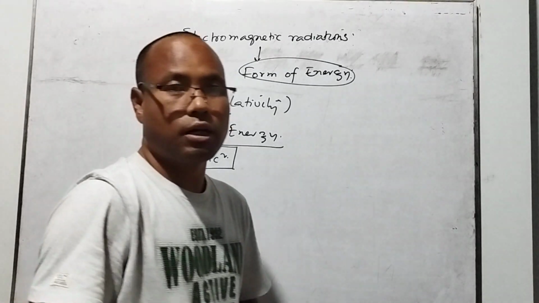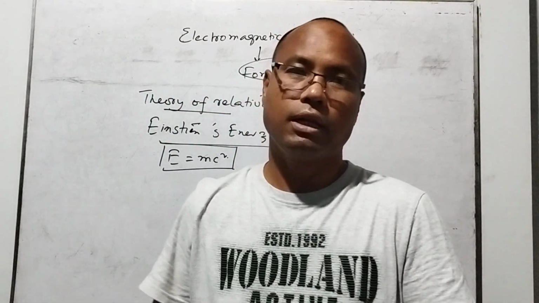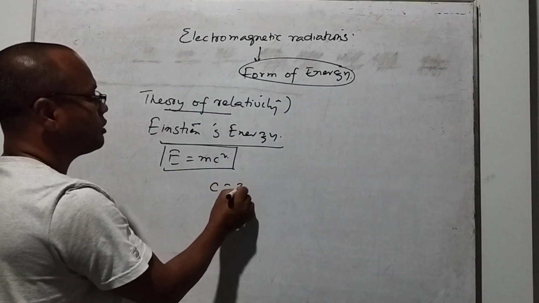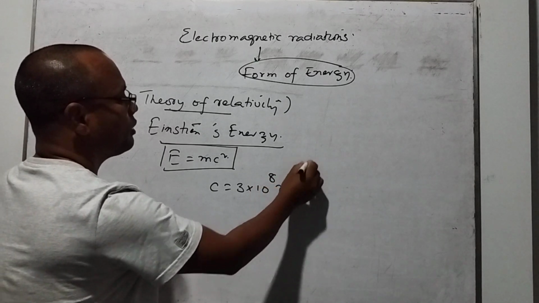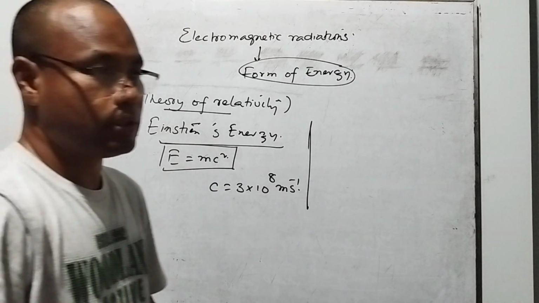Here m is the mass of the particle and c is the velocity of light. So what is the velocity of light? We know that it is 3 into 10 to the power 8 meter per second. Okay, so this energy we call the Einstein energy.